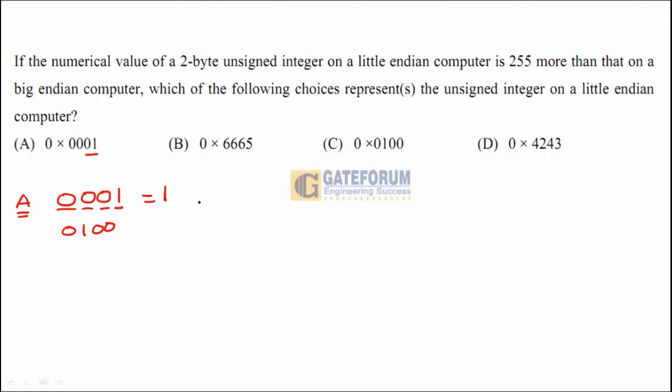I will write it here for an example. For the first one, it is given as the first byte is 00000000. The first byte value. Second byte value is 00000001. This is the representation. So the total value is equal to 1. Right?